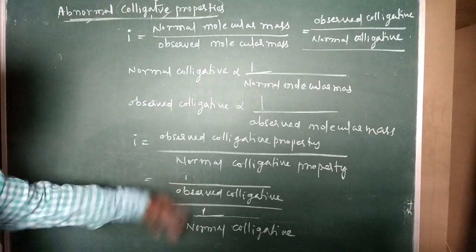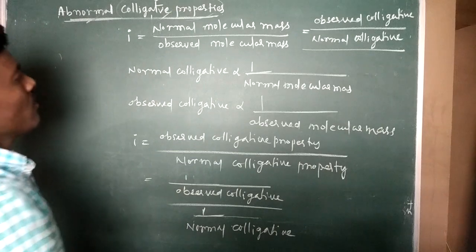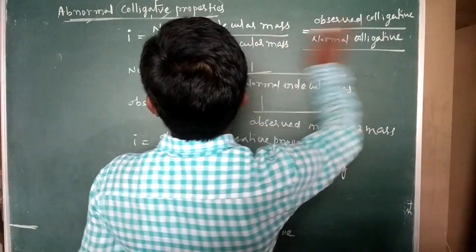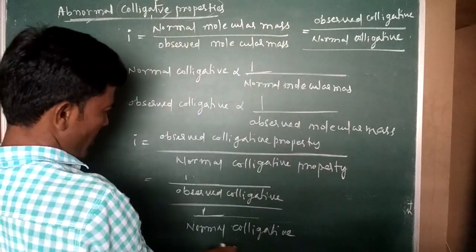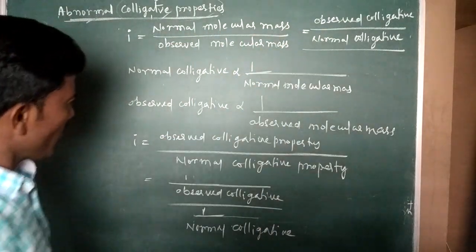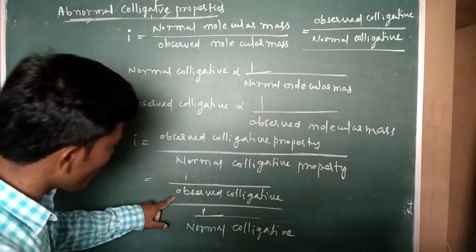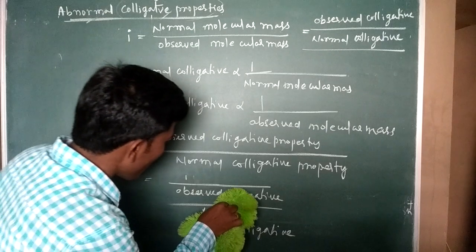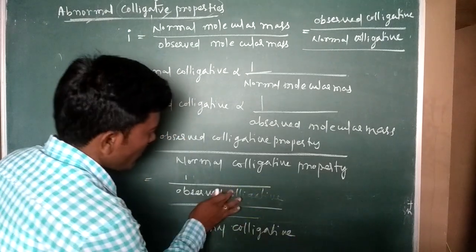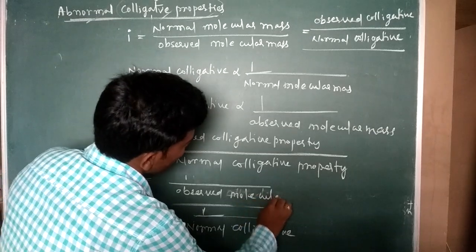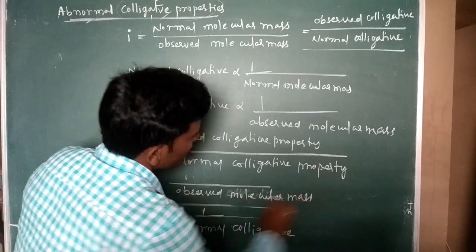The numerator and denominator change places, so on top comes the normal molecular mass. Observed colligative property means 1 by observed molecular mass, because we are explaining with respect to molecular mass. Don't confuse.